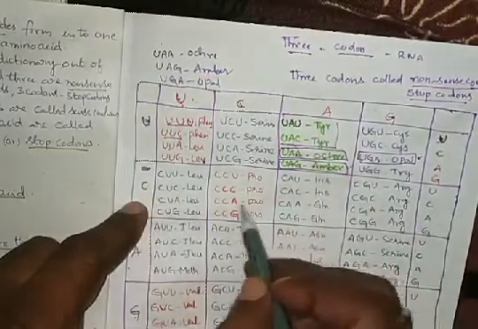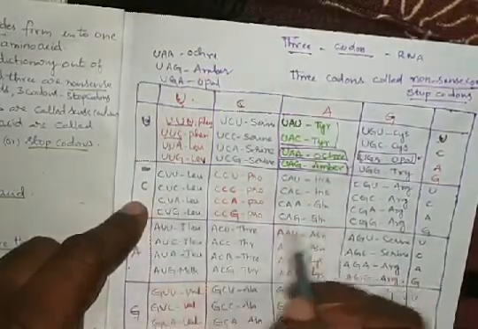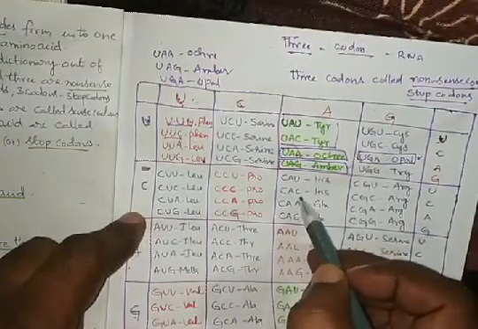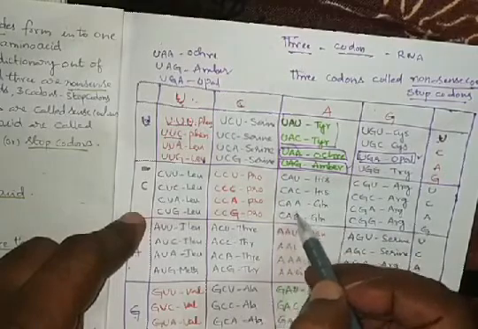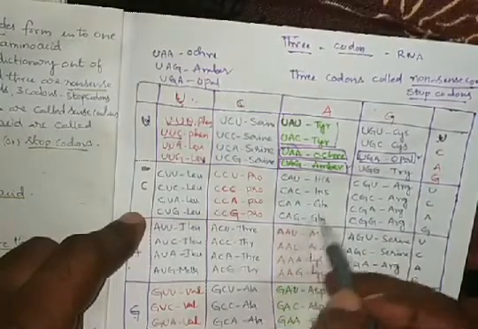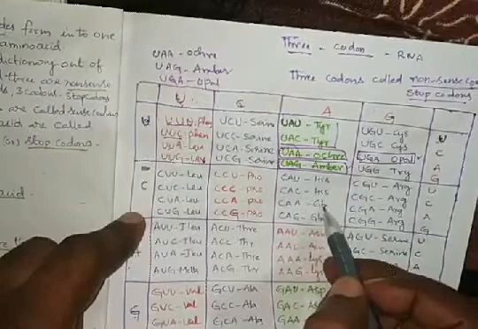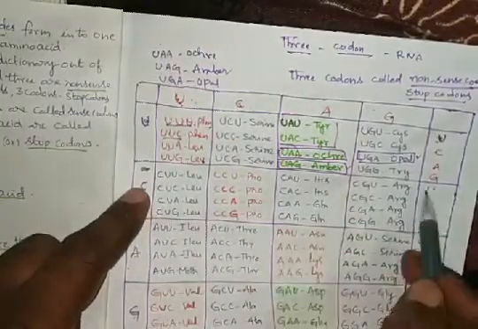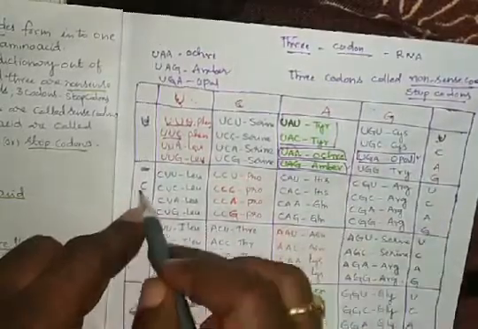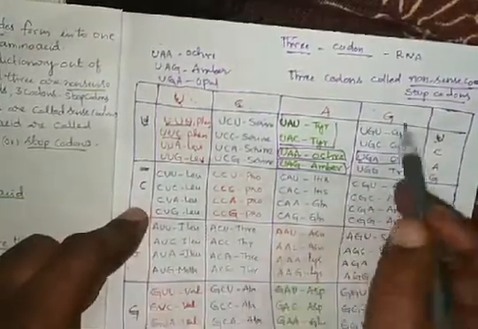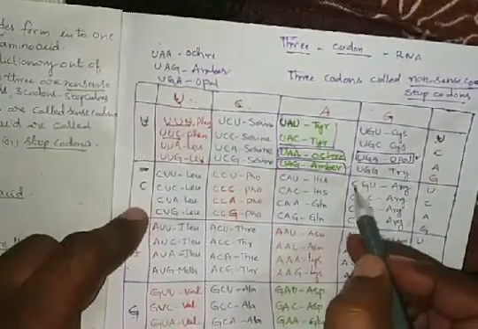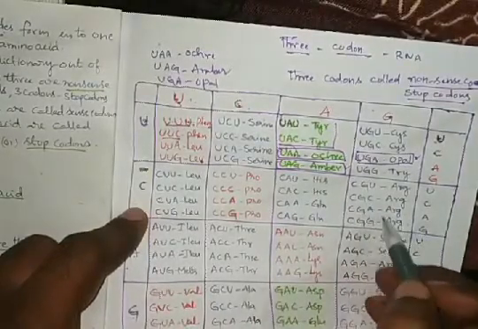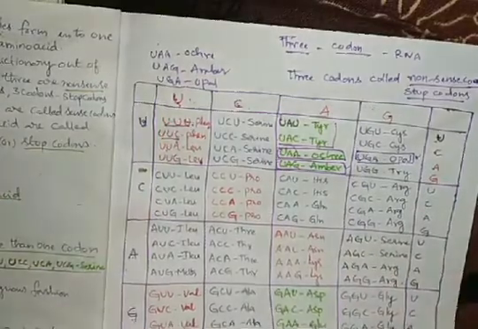Next, CAU, CAC, CAA, CAG: CAU and CAC code histidine, CAA and CAG code glutamine, GLN for short. And the same with CGU, CGC, CGA, CGG, which code arginine.